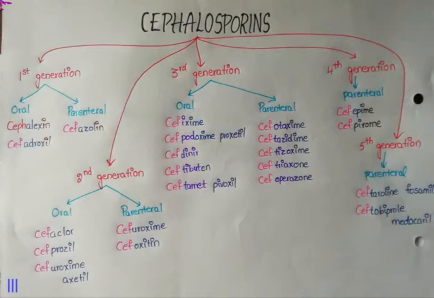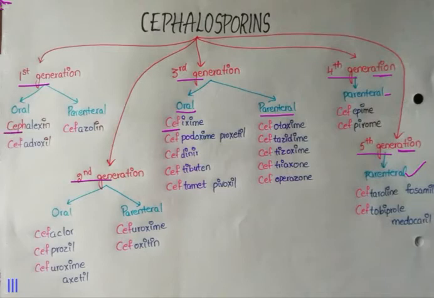Isn't it fun to remember most of the drugs of a classification as the derivatives of a single drug? Let's learn cephalosporins in that way. In cephalosporins, we have 5 generations. Among these, the first 3 generations' drugs can be given orally and parenterally too. But only fourth and fifth generation drugs can be given only parenterally. And one more thing, every drug in cephalosporin starts with CEF except the first drug, which starts with CEPH.